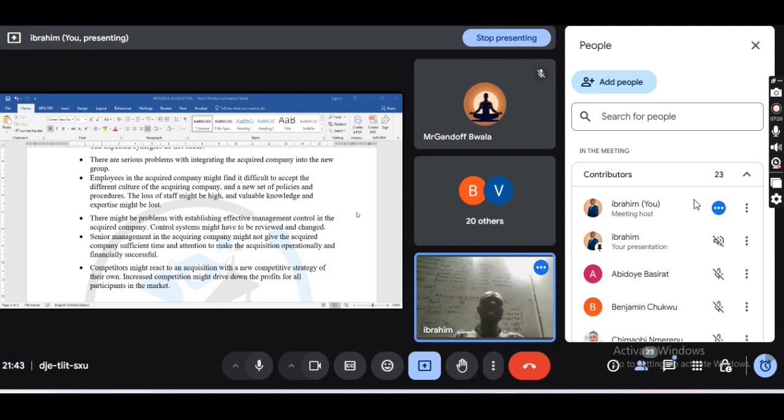The senior management in the acquiring company may not give sufficient time or attention to the acquired company. Three, synergy may not occur. Four, the purchase price may be too high. Five, the employees in the acquired company may find it difficult to accept the different culture of the acquiring company. Make sure you know it too.